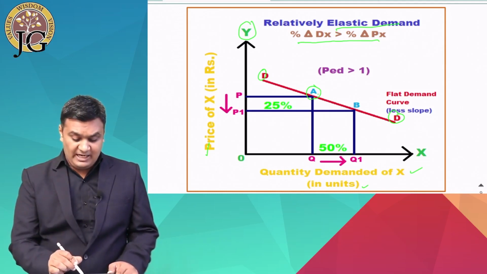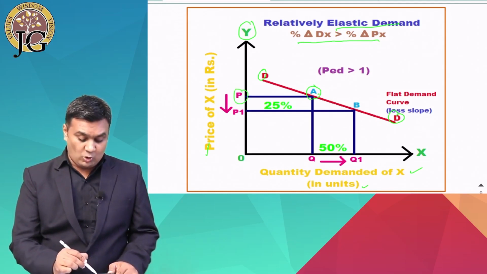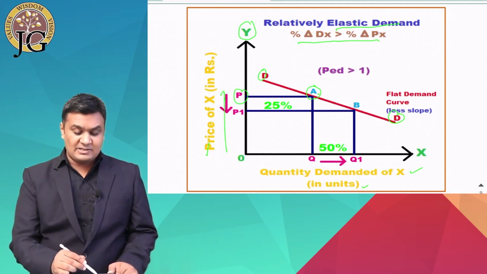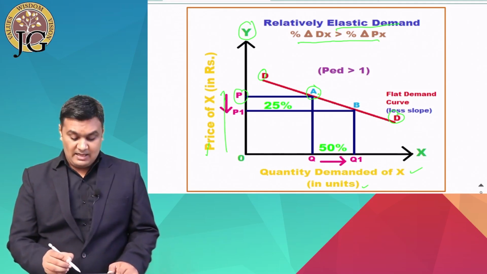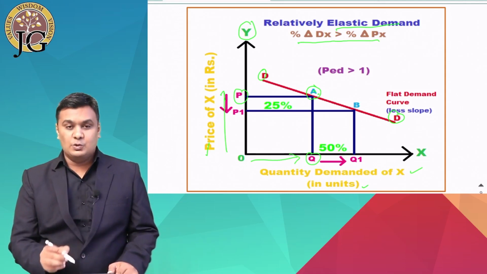So at point A, what will be our initial price? At point A, our initial price is OP and our initial demand is OQ.